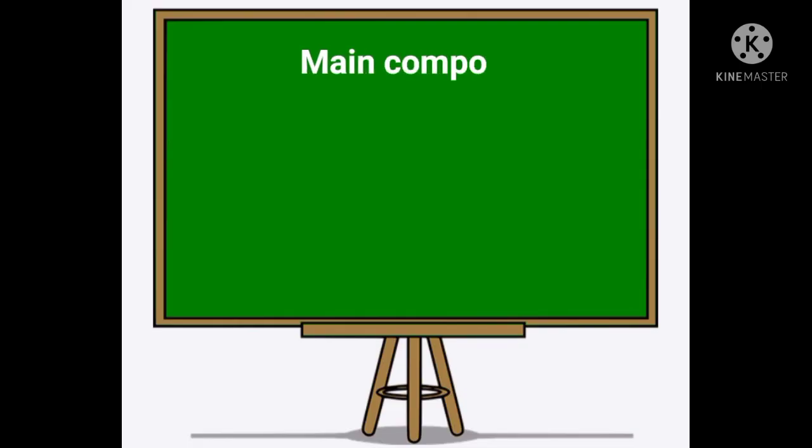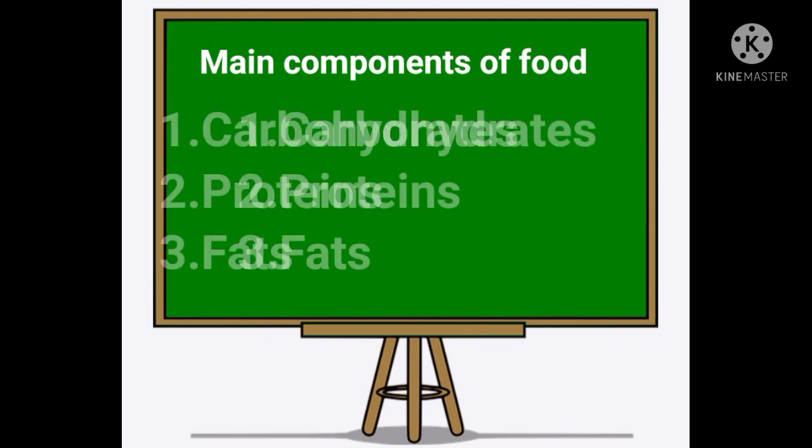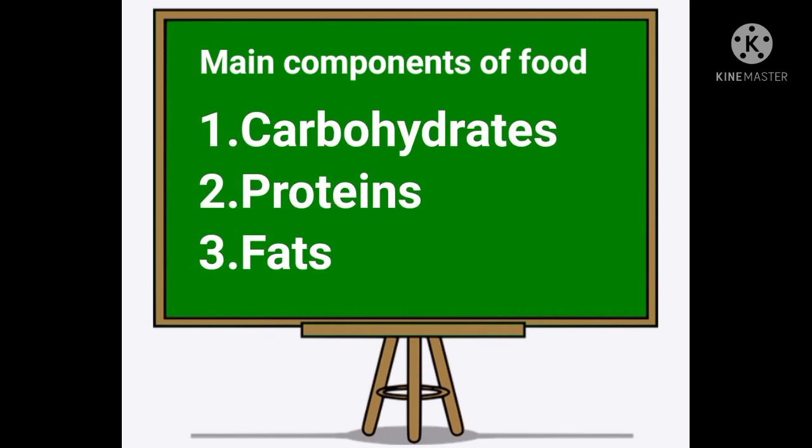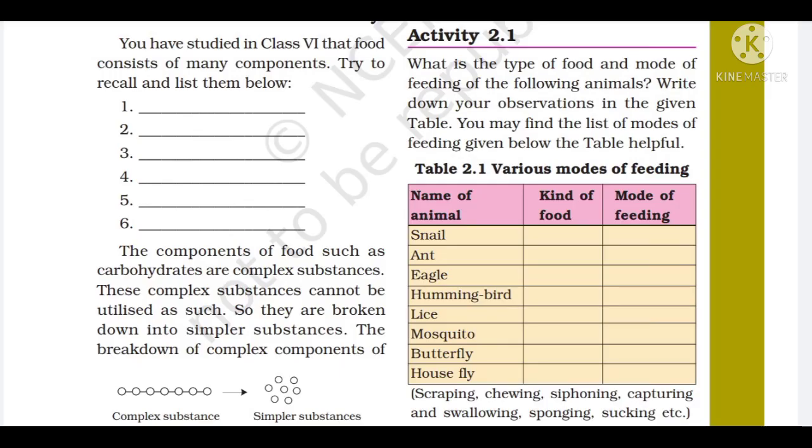The food has the following components: carbohydrate, protein, fats. These are complex substances. Living organisms cannot utilize them directly in such a complex form. That's why very first they are broken down into simple absorbable substances so that animals get energy from it. The process by which food is broken down into simple absorbable substances is called digestion.